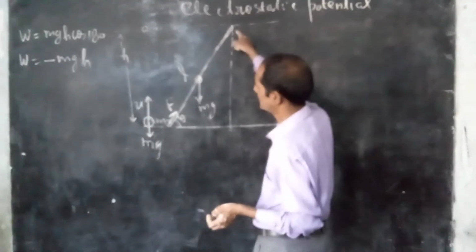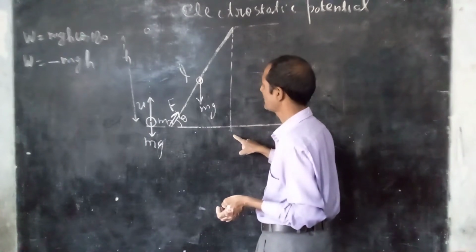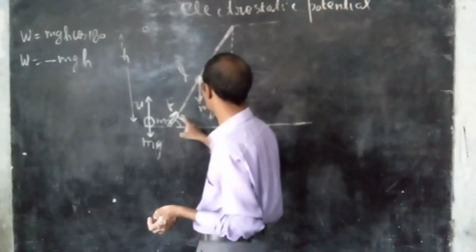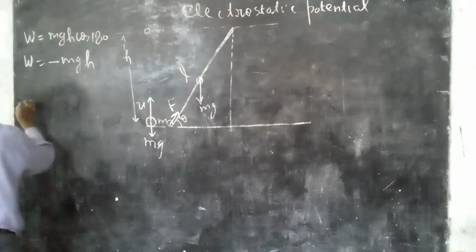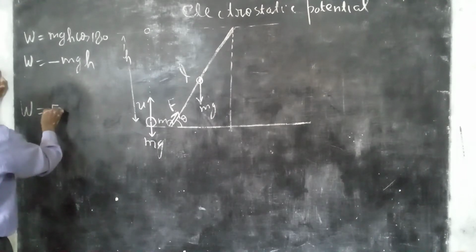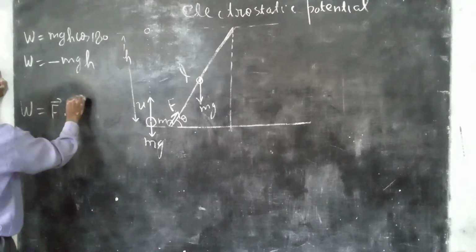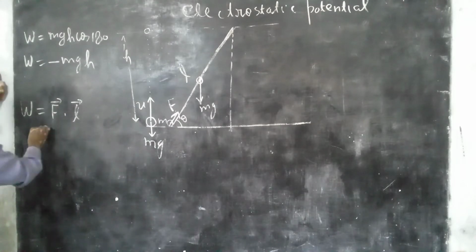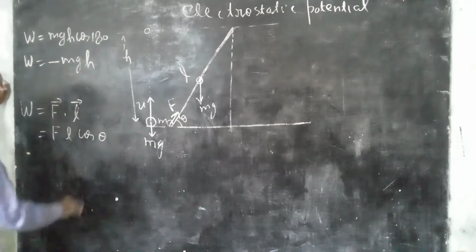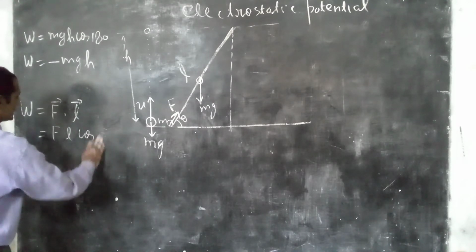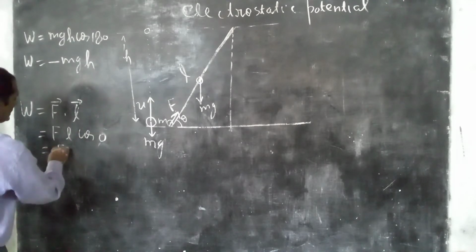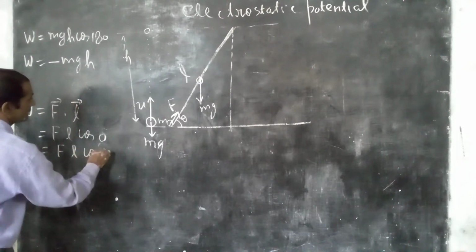So in this case the work done will be W equal to F dot L, that is FL cos theta. F and L are in the same direction, so this angle becomes 0, so FL cos 0.